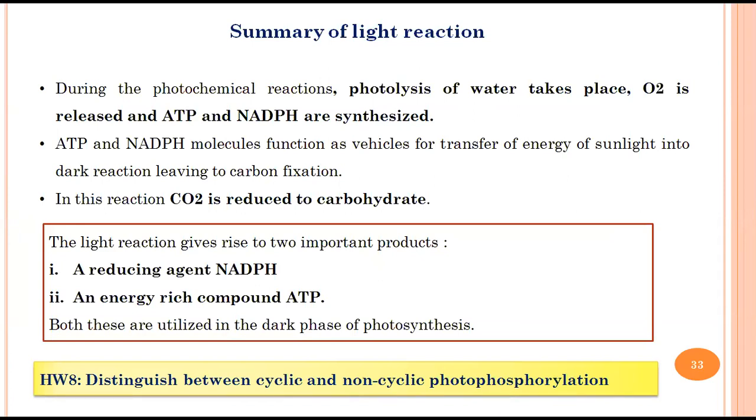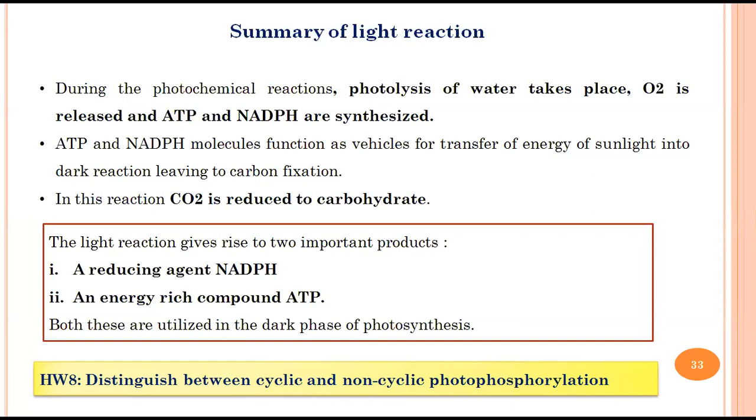Electron emitted by chlorophyll returns back to the same chlorophyll. Okay, that is in the case of cyclic photophosphorylation.